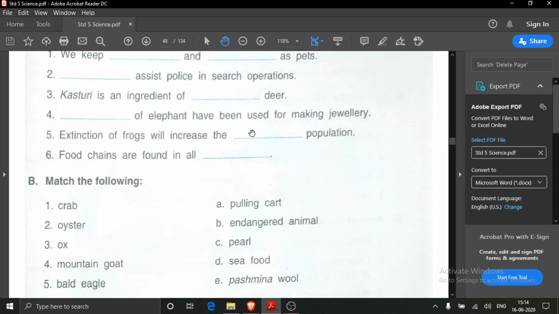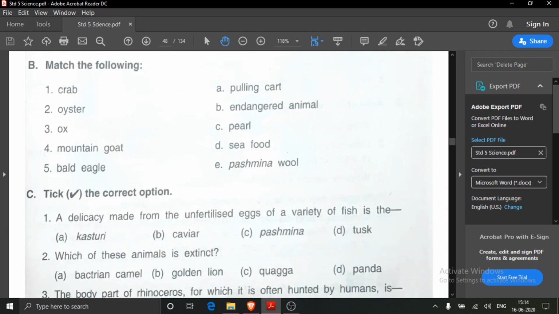Insect population. Here you will write insect. I-N-S-E-C-T. Then food chains are found in all habitat. H-A-B-I-T-A-T. So this is the first question, the first fill in the blanks.